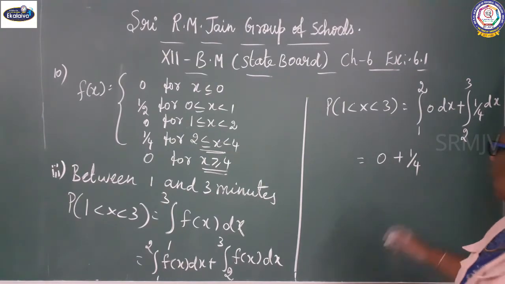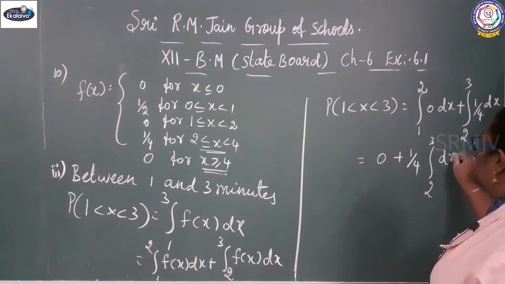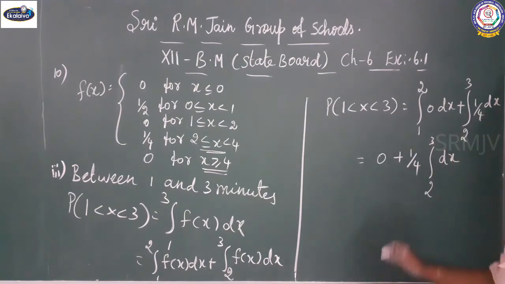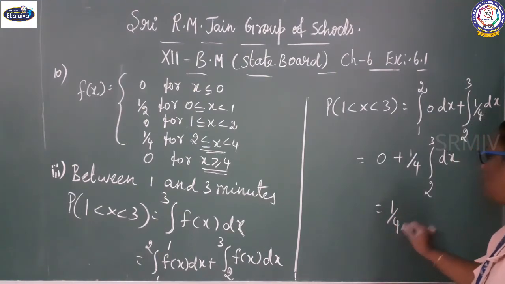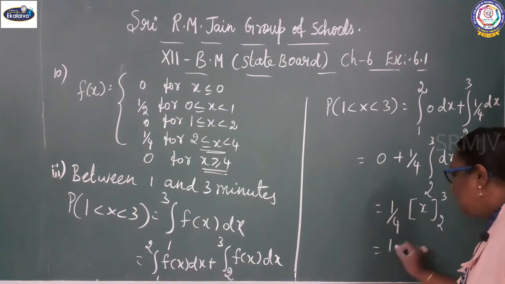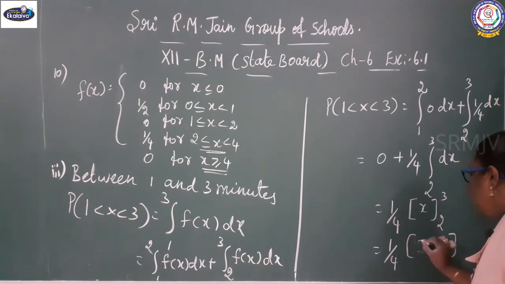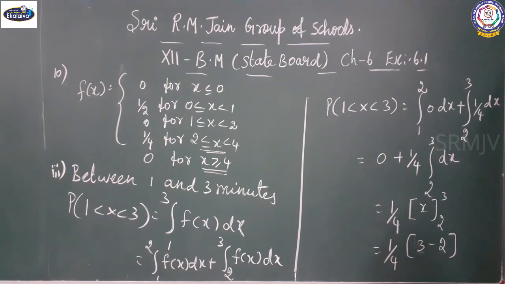0 into any number is 0. Plus 1 by 4, which is a constant, you can take it out. Integral 2 to 3 dx gives 1 by 4 into x, the limit is 2 to 3. So 1 by 4 into upper limit minus lower limit, that is 3 minus 2, which is 1.